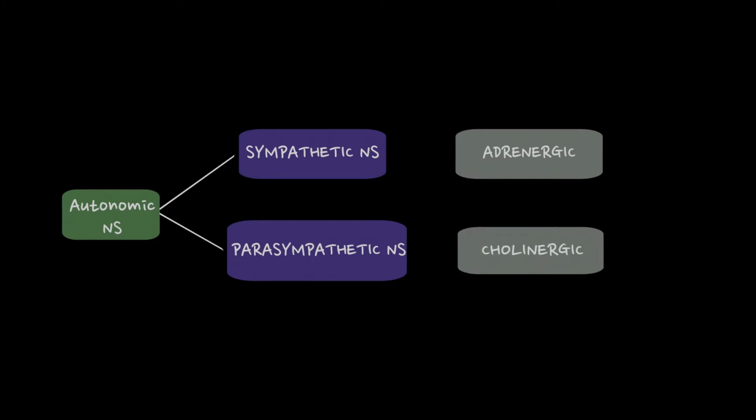The autonomic nervous system in our body has two parts, the sympathetic system and the parasympathetic system. The sympathetic system is also called the adrenergic system, and the parasympathetic nervous system is also called the cholinergic system. Also keep in mind that mimetics are substances that mimic something and lytics are substances that inhibit something.